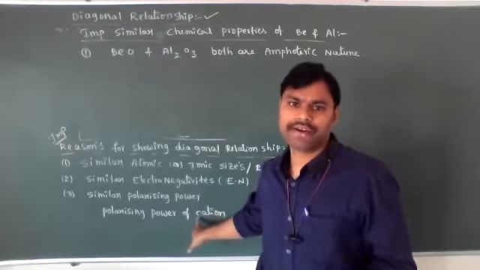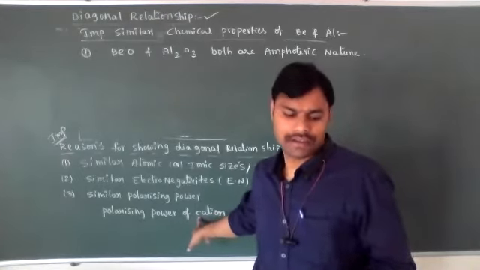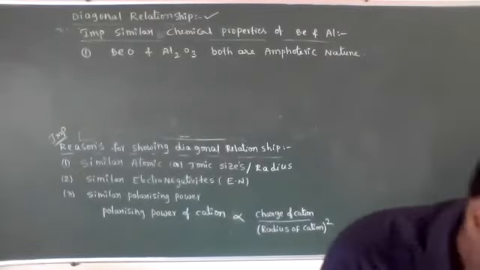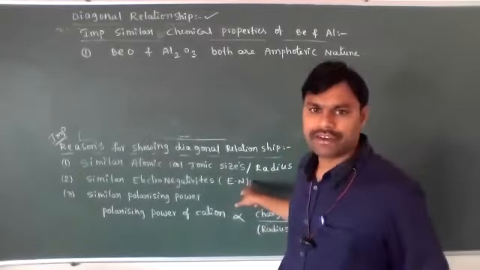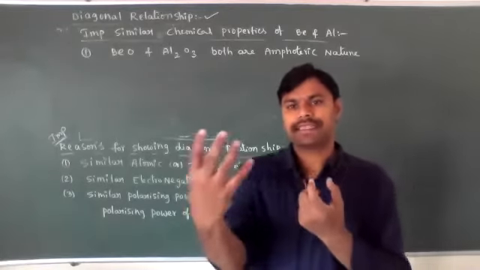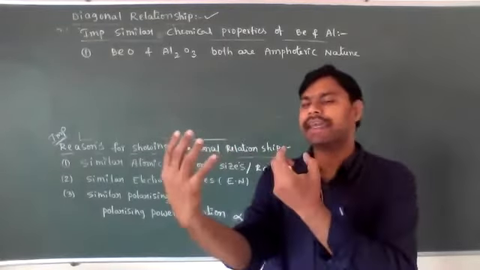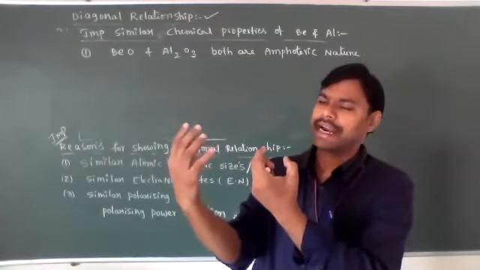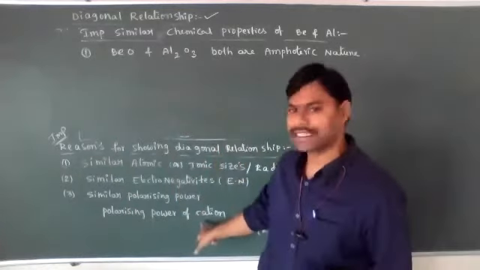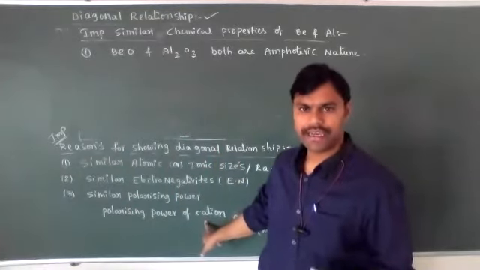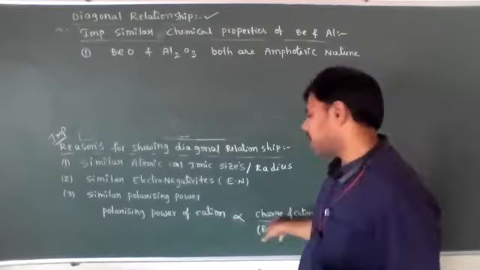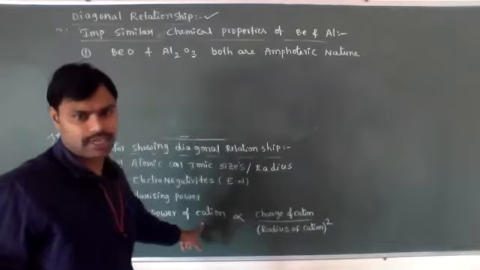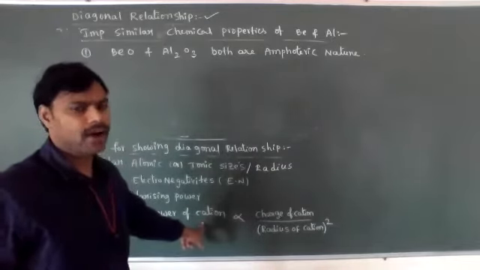When the polarizing power of a cation increases, it means the ability to attract the negative anion electron cloud increases. If the charge of the cation is more positive, it can attract more negative charge, more anion electron cloud.